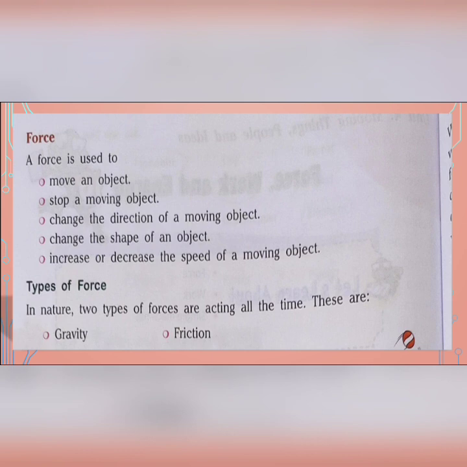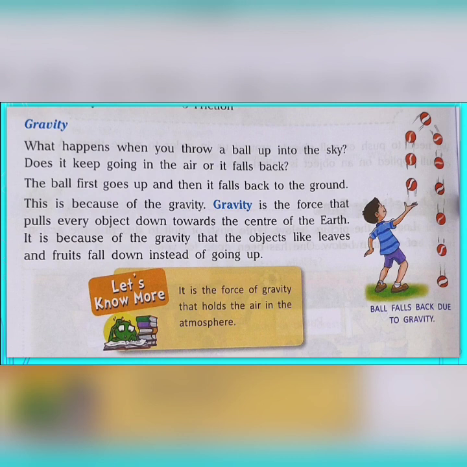Next, let us know about gravity. What happens when you throw a ball up into the sky? It keeps going up to a certain height in the air, and after that it falls back as shown in this picture, right? And why does it happen? This happens because of gravity. Gravity is the force that pulls every object down towards the center of the earth. It is because of gravity that objects like leaves and fruits fall down instead of going up.